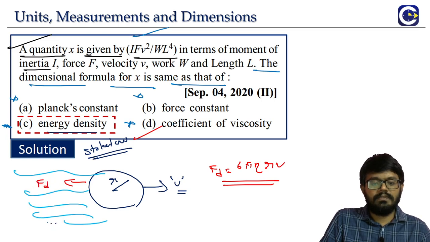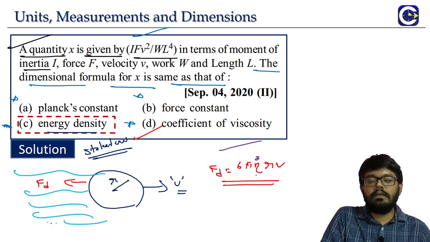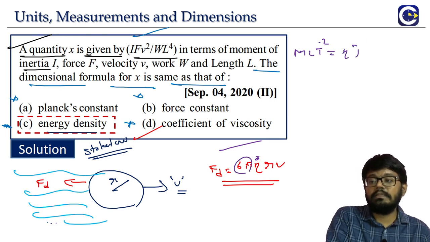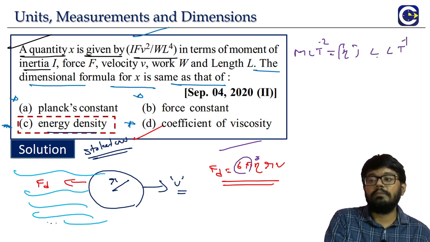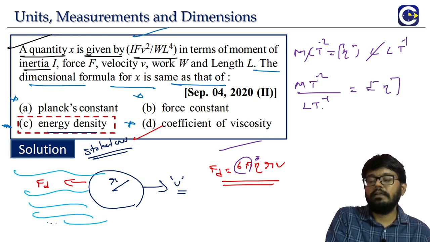Now you see, from this formula, we can easily calculate the dimensions of eta. Look at this: the left hand side is force, which means M L T power minus 2, equal to the right hand side, 6 pi, no dimensions, then eta, then r into v. r is L, v is L T power minus 1, L and L get cancelled. So M T power minus 2 by L T power minus 1, this is the dimensions of eta.